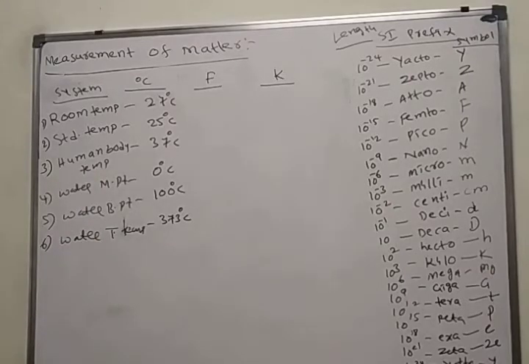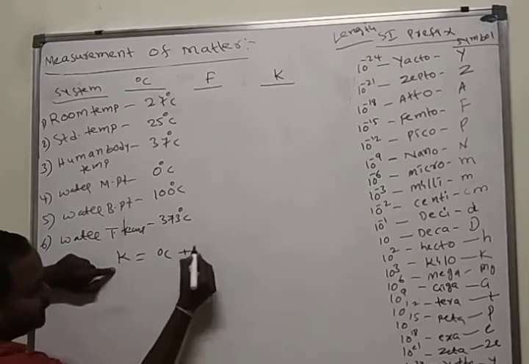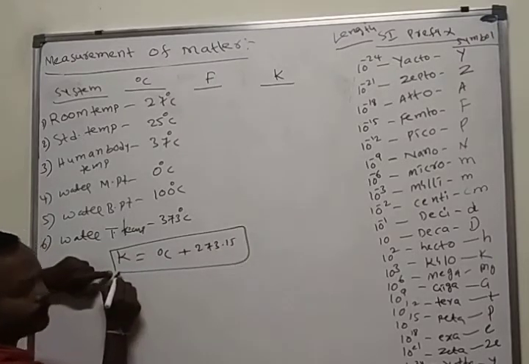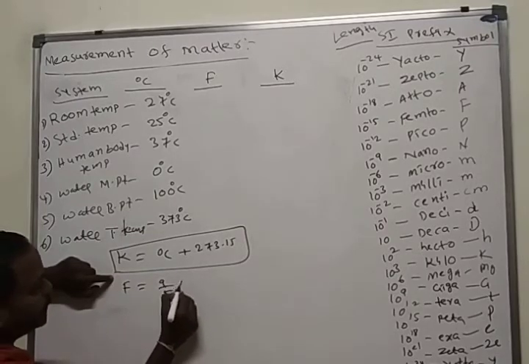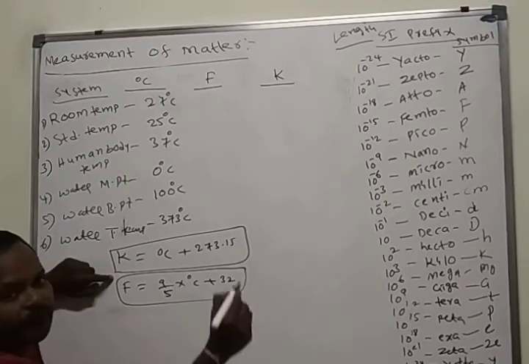How to write the Kelvin? 0 degrees centigrade is equal to 273 Kelvin. That means 1 degree centigrade is equal to 274 Kelvin. Just Kelvin is equal to degree centigrade plus 273.15. This is the principle. For Fahrenheit, it is 9/5 into degree centigrade plus 32. This is the principle for Fahrenheit.